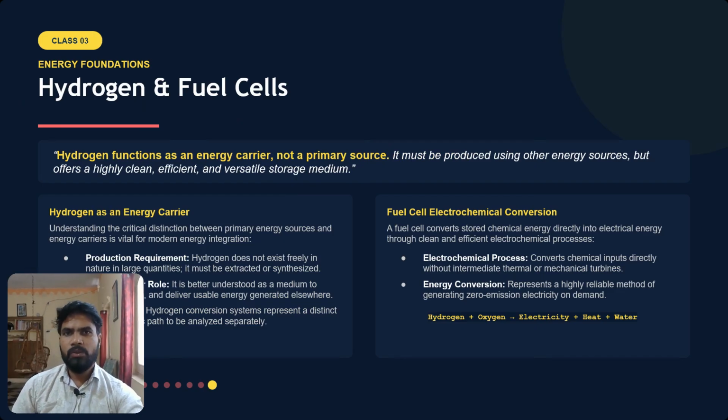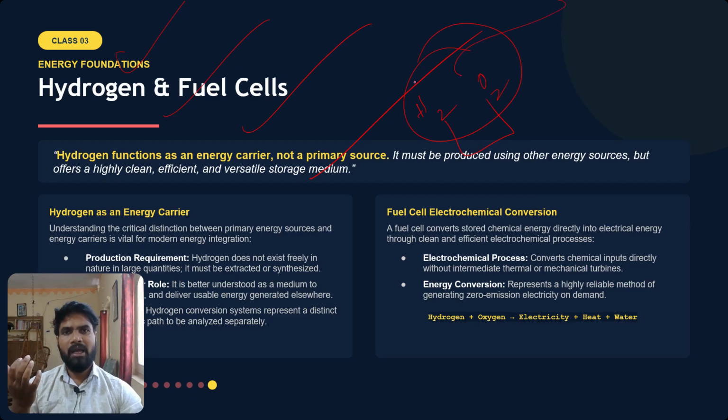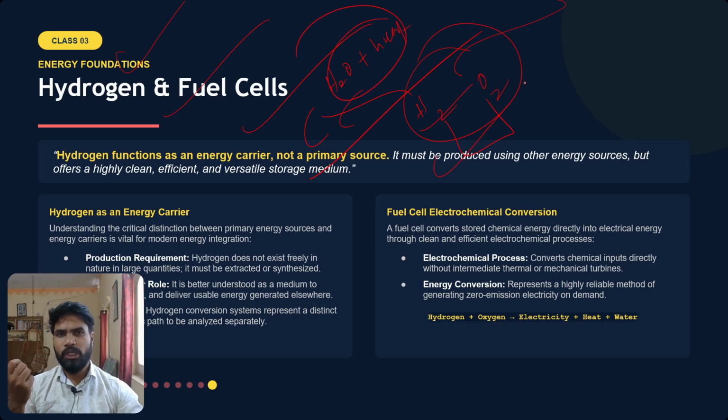Okay, so then hydrogen. The technology of the future is hydrogen and the hydrogen fuel cell. Here what you will do is simply use hydrogen and oxygen, and with that you will generate electricity, and it has very limited waste also. What is the waste you will get? Actually, you will get water plus some heat as waste. So hydrogen is going to be the future of energy.